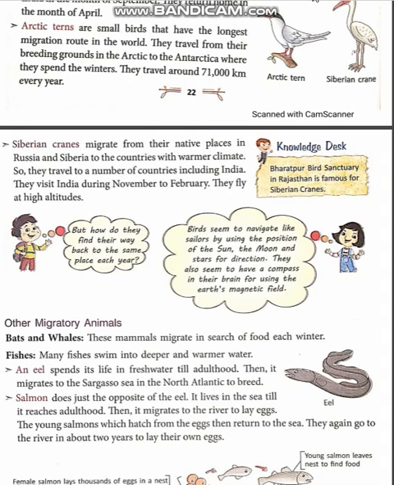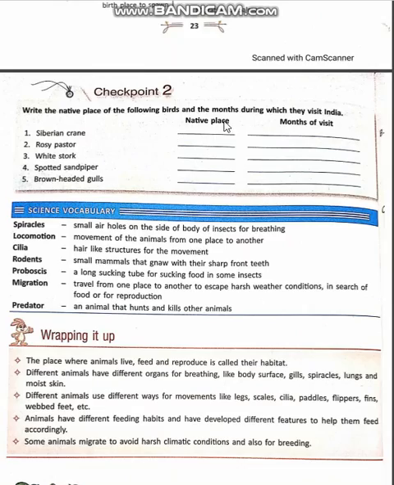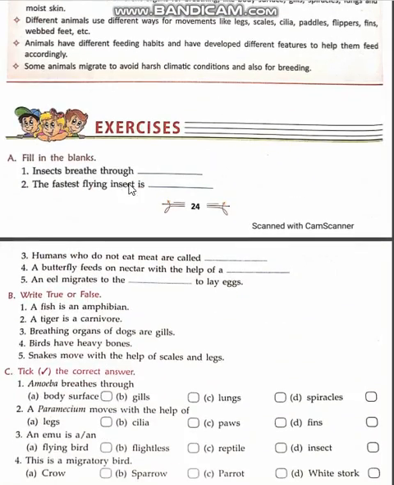Good afternoon, everyone. Yesterday we have done chapter 1 and chapter 2, and today what you all have to do is the exercise of this chapter, the checkpoints. Here is the exercise.